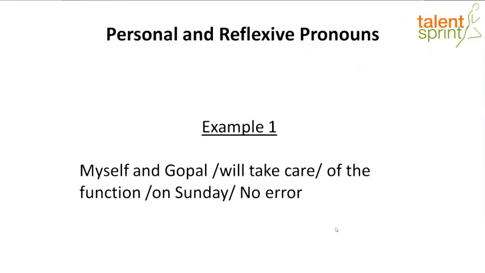So let's apply this knowledge and learn to identify errors pertaining to personal and reflexive pronouns through some example sentences. Now let's look at our first example to understand how we can identify reflexive pronouns as an error in a context. The first example, it says, myself and Gopal will take care of the function on Sunday. So the sentence is divided into 4 parts and then I have no error. Now, a tip or rather a rule that you will have to remember is a sentence will never begin with a reflexive pronoun. So in this context, the sentence begins with myself and Gopal, which is incorrect.